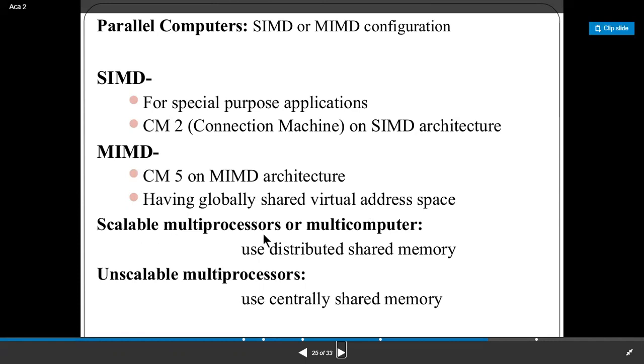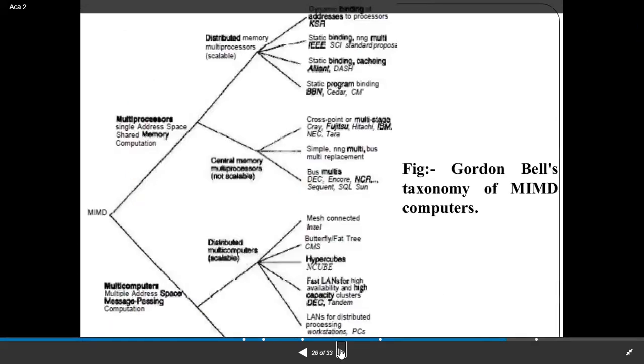You can have scalable multiprocessors or multi-computers which use the distributed shared memory, or unscalable multiprocessors which use the centrally shared memory. So you have a shared memory in unscalable multiprocessors, whereas the distributed shared memory is in case of scalable multiprocessors or multi-computers. So this is, rather, you can say, the taxonomy, which is the Bell's taxonomy of the MIMD computers.